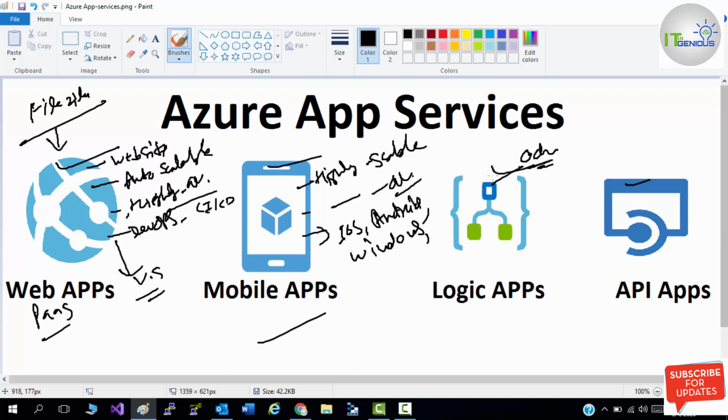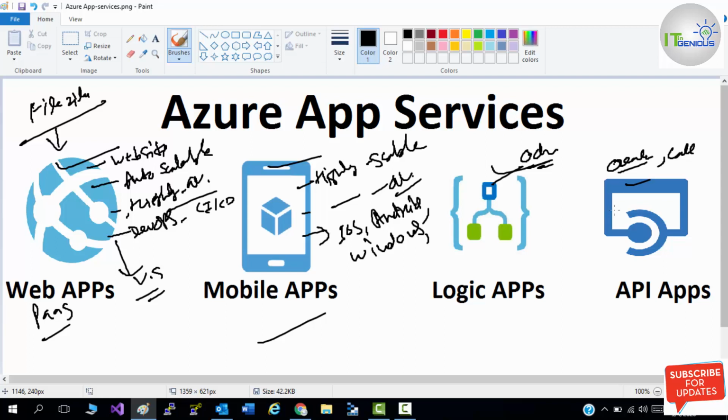Then we have API app, which allows you to create, consume, and call APIs. You can create and call your APIs. That is the option to use the APIs which you create. You could use external API services also through API apps.